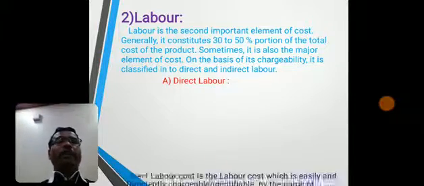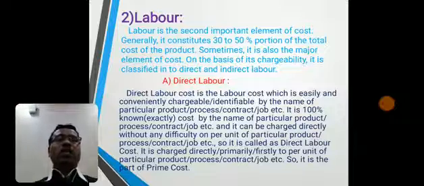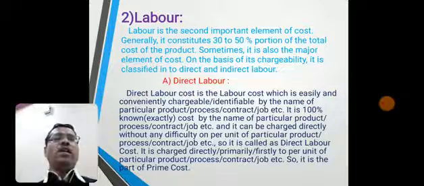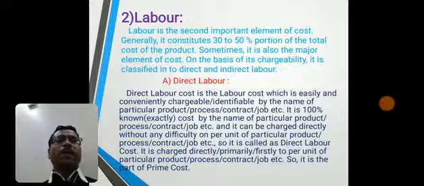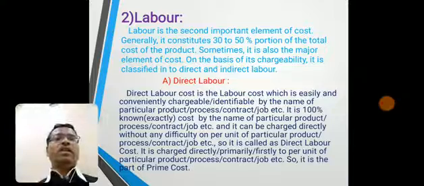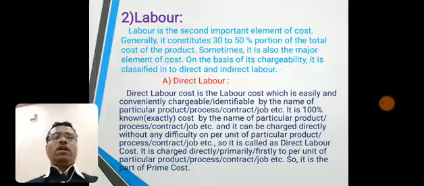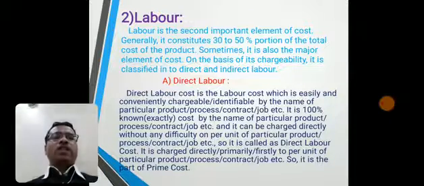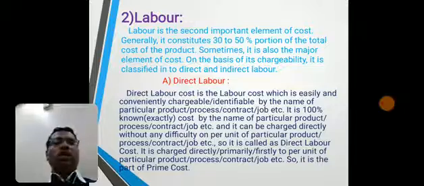Firstly, direct labor. Direct labor cost is the labor cost which is easily and conveniently chargeable or identifiable by the name of particular product, process, contract, job, etc. It is 100% known or exactly known cost by the name of particular product, process, contract or job, etc. and it can be charged directly without any difficulty on per unit of particular product, process, contract, job, etc. So it is called as direct labor cost. It is charged primarily directly or firstly to per unit of particular product, process, contract, job, etc. So it is the part of prime cost.